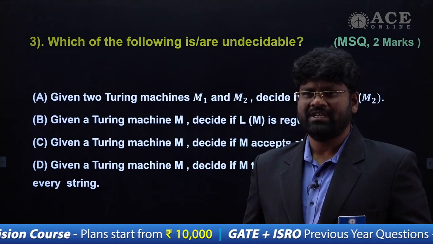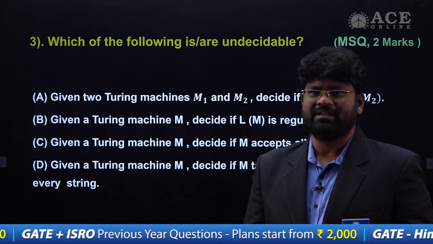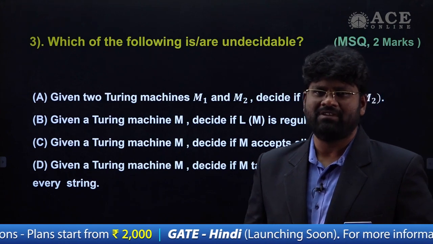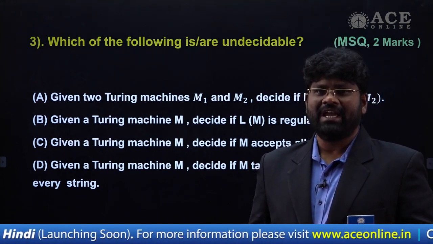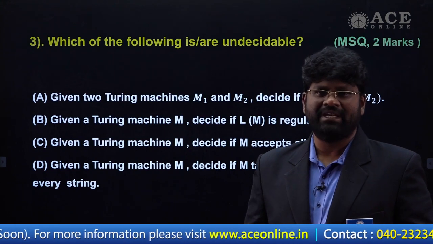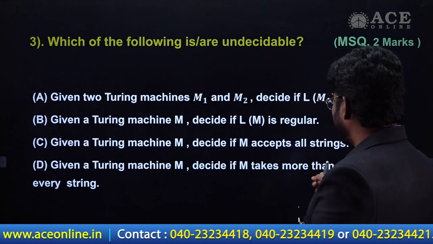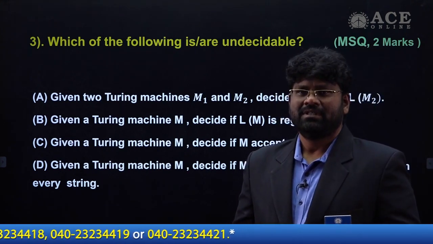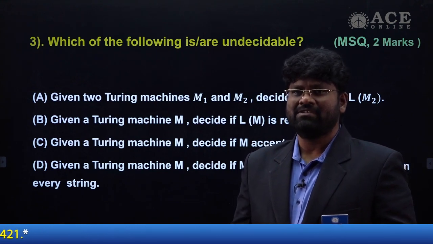When I give a string W to the Turing machine, it can be from the L values or from the L dash values. For L values, it may terminate, but for L dash values, it may not terminate. Acceptance is always subject to the language. For L values, it's always going to be accepted.